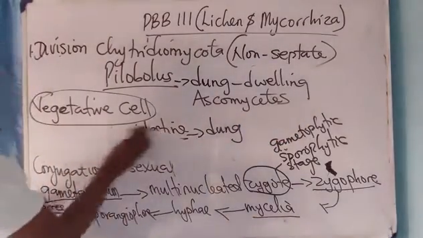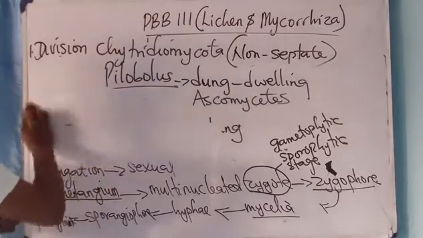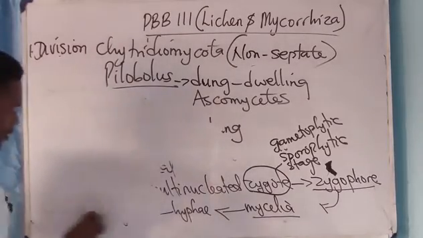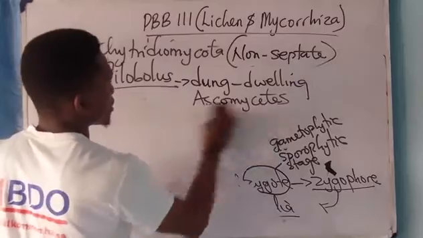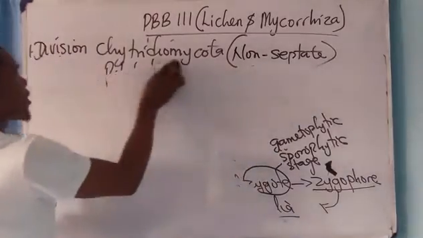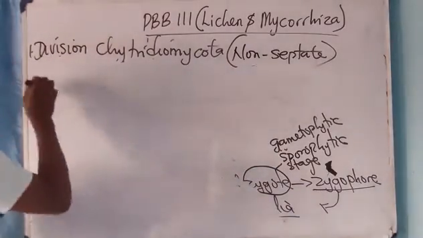The third one is ascomycota. Let's take ascomycota. The ascomycota are called what? The sac fungi.